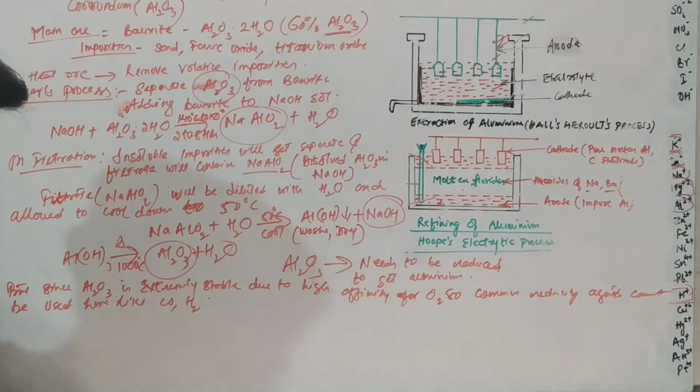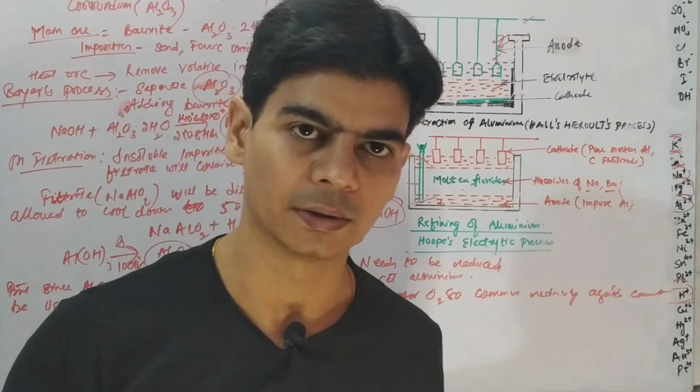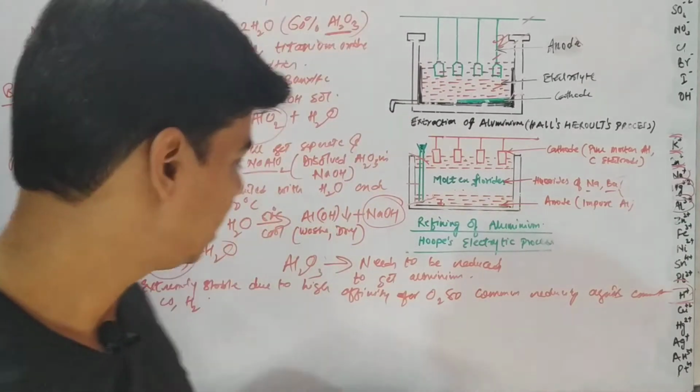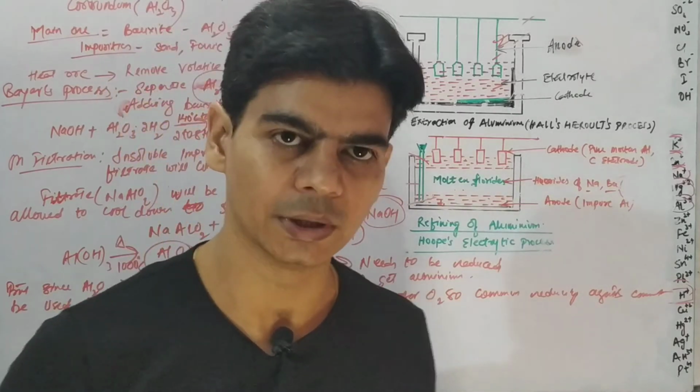So what we do is we use electricity to reduce aluminium oxide, right? Since we are using electricity to reduce aluminium oxide, we call it the electrolytic reduction of alumina, right?